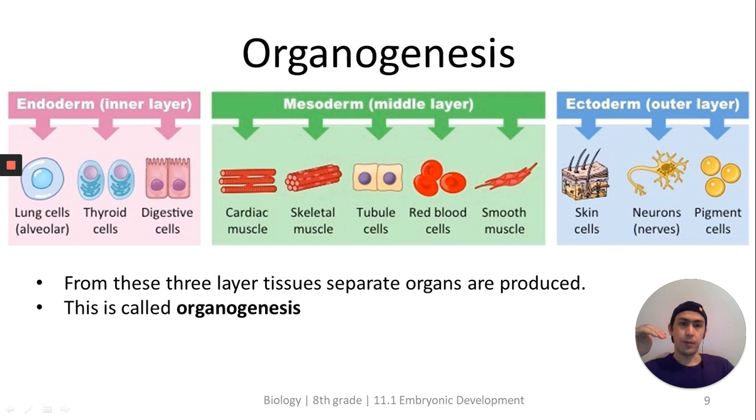So here you can see from the ectoderm, skin cells are formed, nerve cells are formed, pigment cells are formed, and other cells. Mesoderm makes blood cells, muscle cells, for example. Endoderm makes cells of the digestive system. So these three layers will form distinct organs, and that process is called organogenesis.